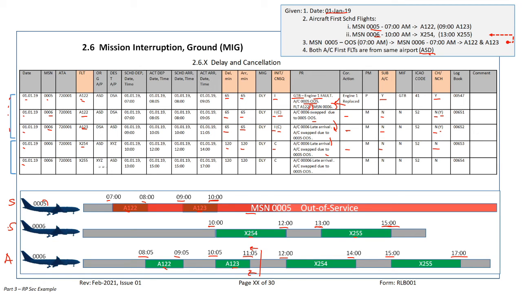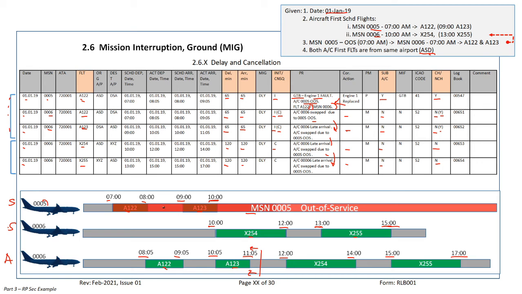And flying back, flight number 255, delayed 2 hours again, late arrival 2 hours. PR just copy paste from previous record. Corrective action not applicable. Substitute aircraft no. Chargeable, non-chargeable, non-chargeable.